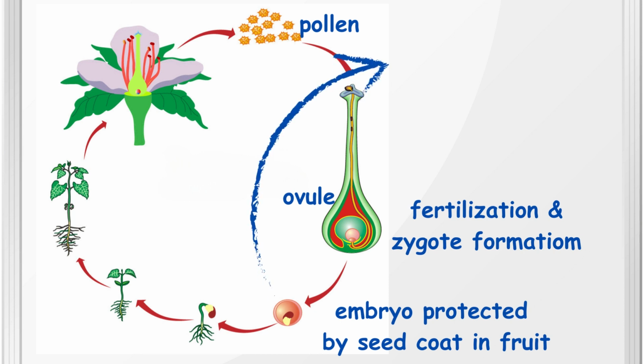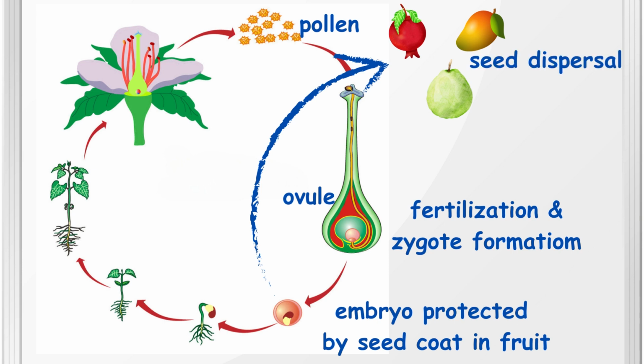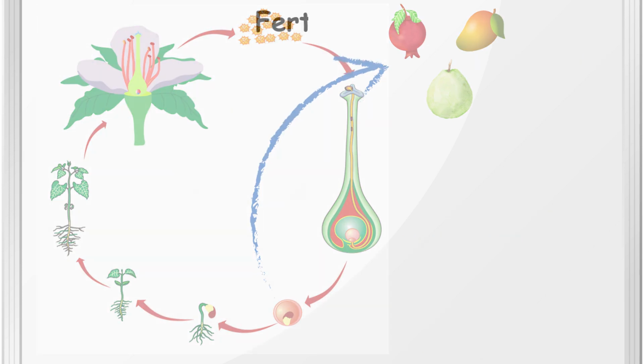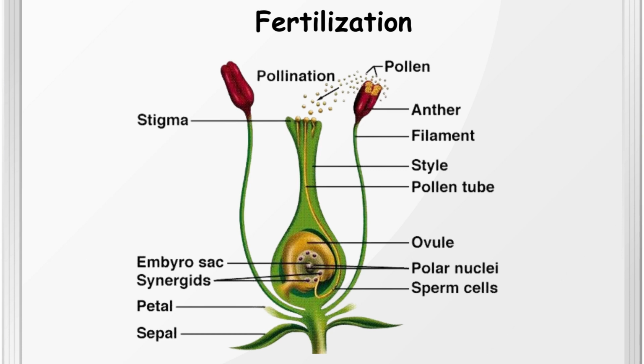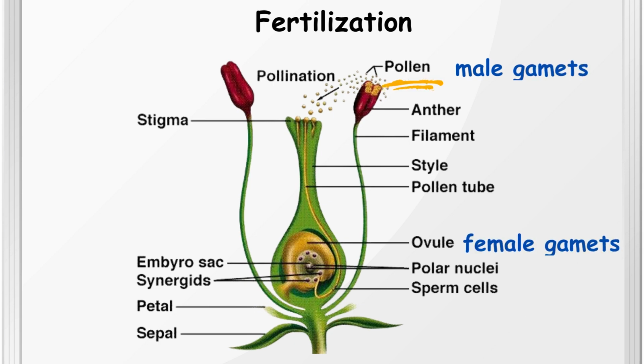Fruits come in many different shapes, sizes, and colors, and they play an important role in seed dispersion. Fertilization. Fertilization is the process of fusion of the male and female gametes. In plants, the male gametes are found inside the pollen grains, while the female gametes are found in the ovules.